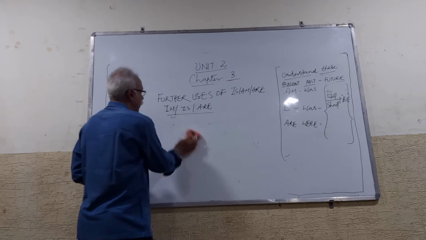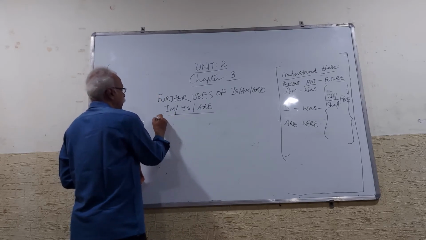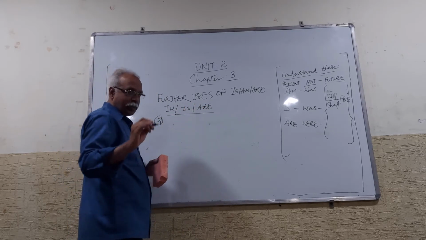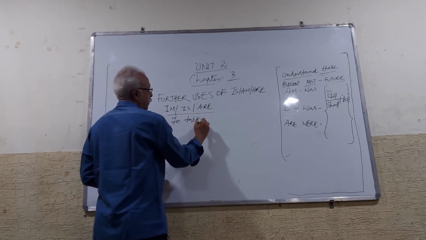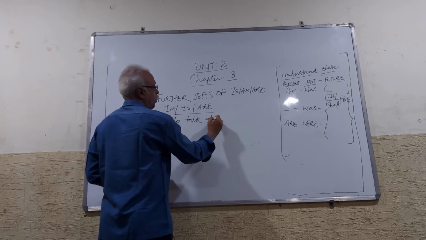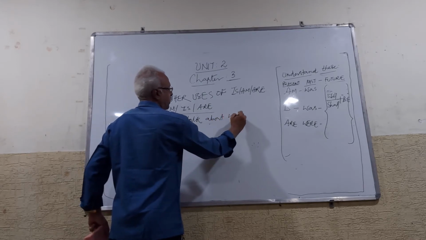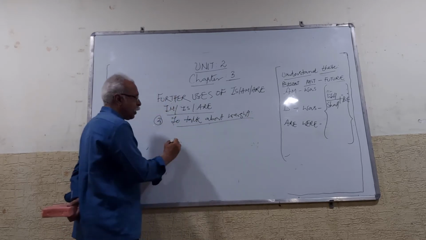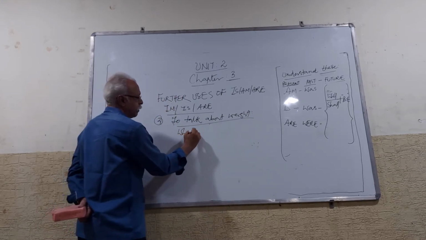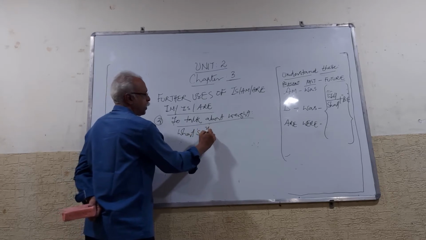Next, we can use this am, is, are in present tense to talk about your weight. Suppose, what's your weight?